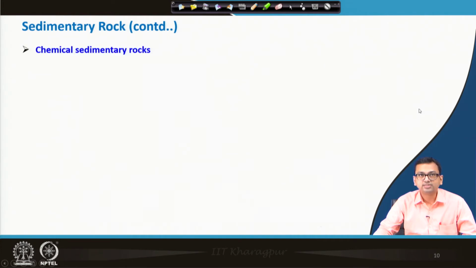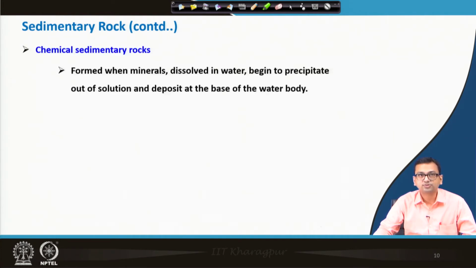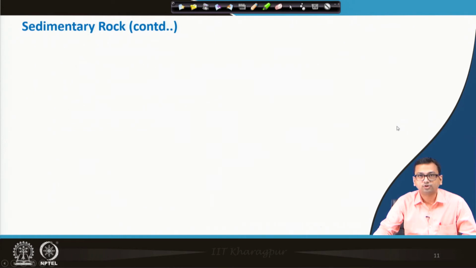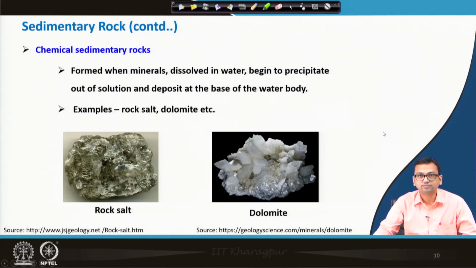Similarly, what are chemical sedimentary rocks? They are formed when minerals dissolved in water begin to precipitate out of the solution and deposit at the base of a water body. Then this type of sedimentary rock is formed, and examples are rock salt and dolomite. I can show you a typical picture of rock salt and dolomite.